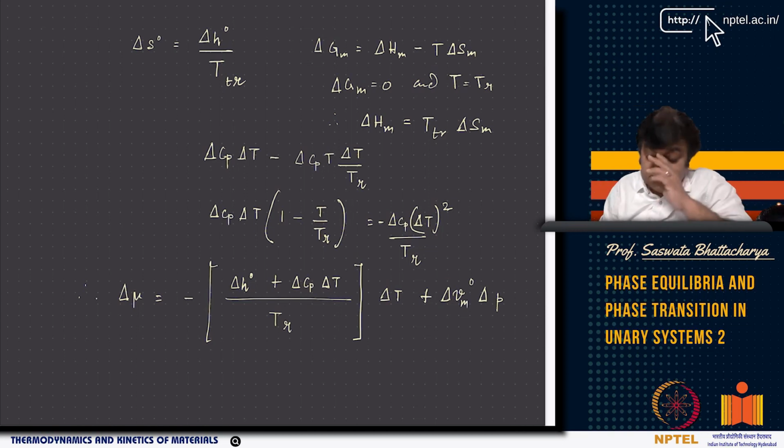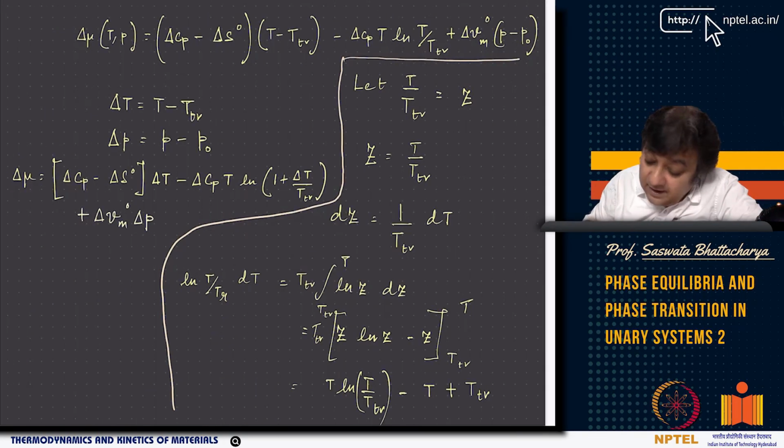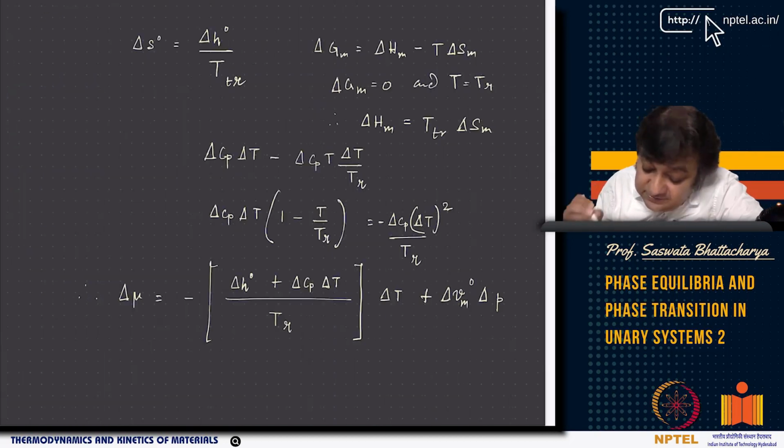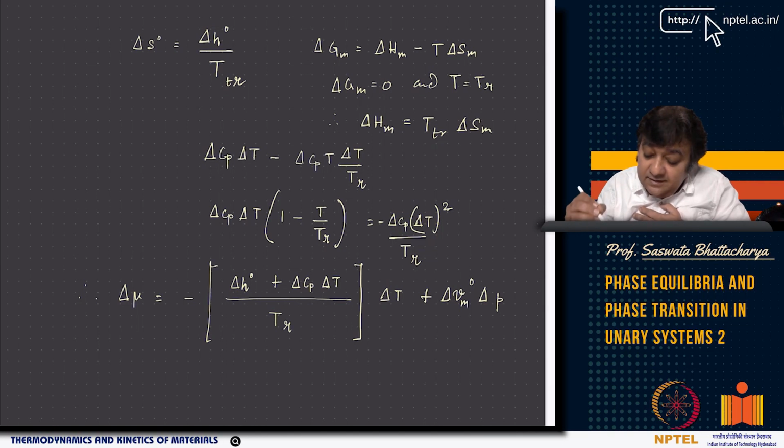So when I am integrating, remember what I am trying to do here is this. Here you have delta Cp dT minus delta Cp T dT by Tr.